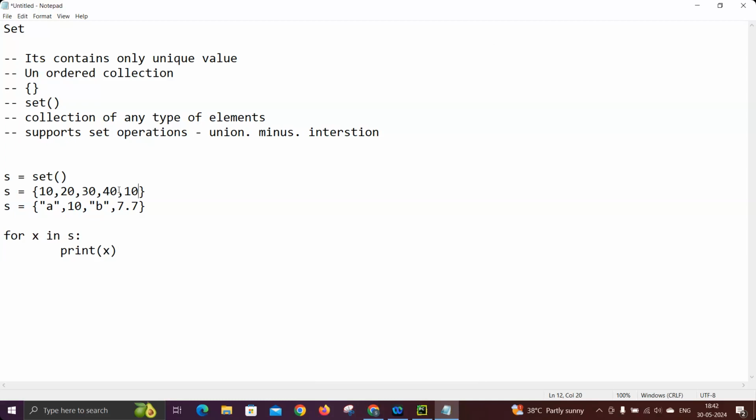Till this point, if anybody has any doubt, please ask me. Otherwise, I will move to the next point. What do you mean by ordered or unordered? That also I will show you today in the execution. Okay, so you may have understood.